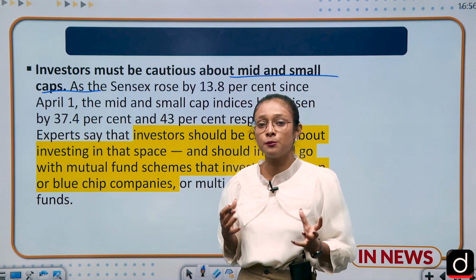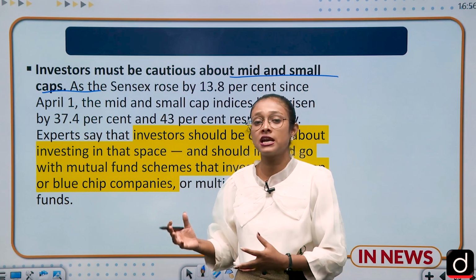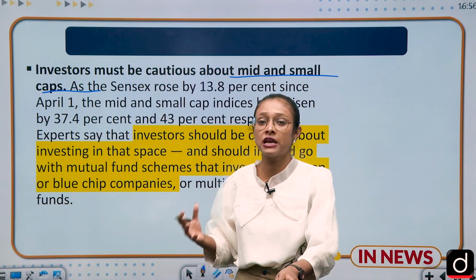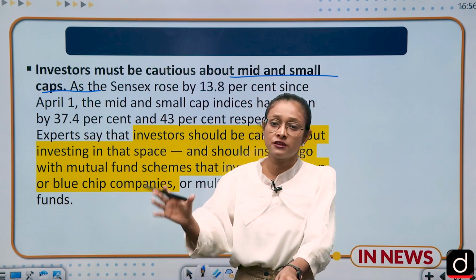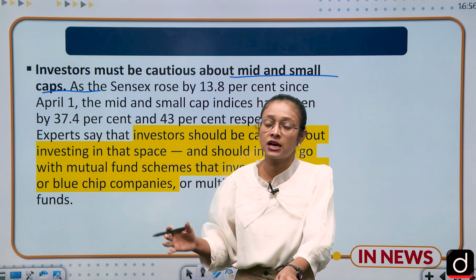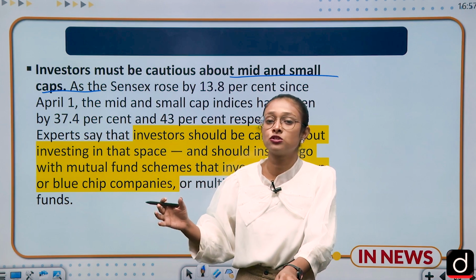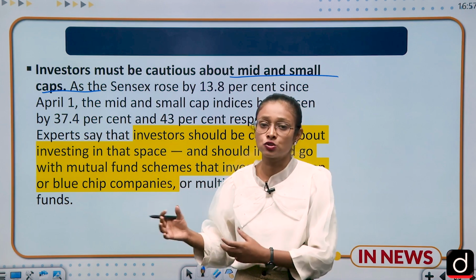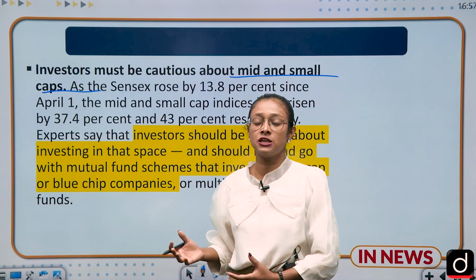And there are many companies which are called blue chip companies. They are nationally reputed companies, more reliable and more authentic to invest in. So experts are saying that you should invest in large cap companies rather than small and mid cap companies because of the risk and volatility issues. That's why these are the suggestions.